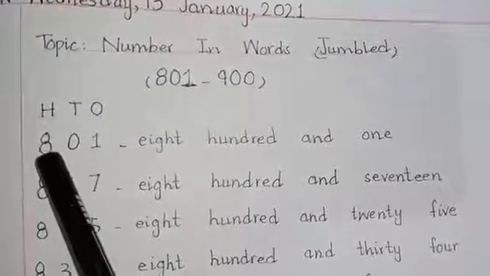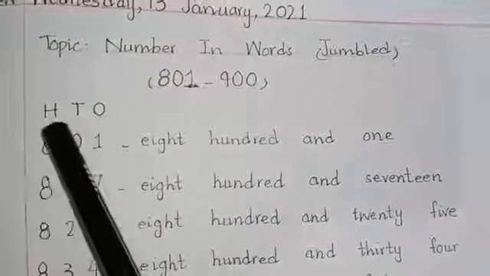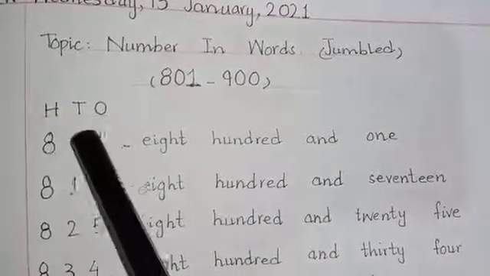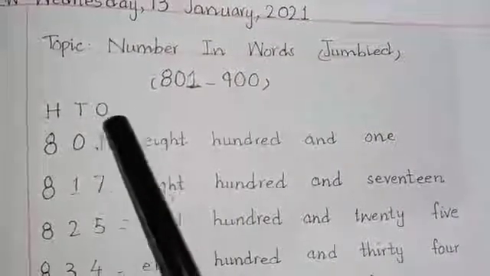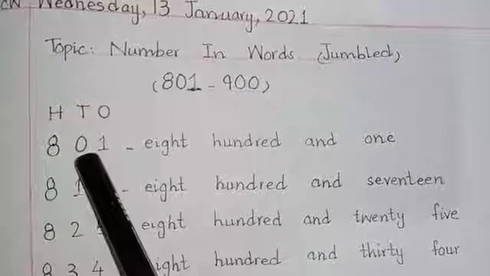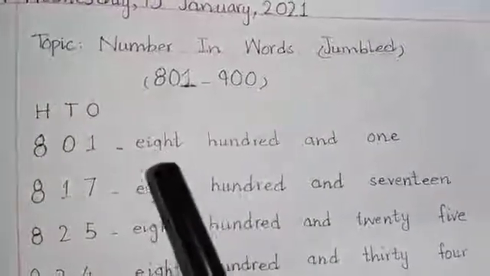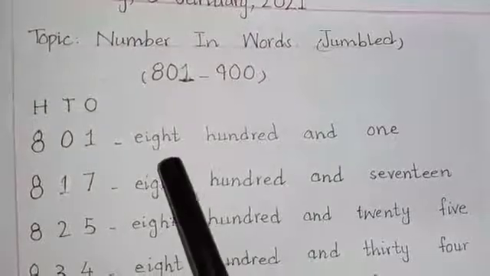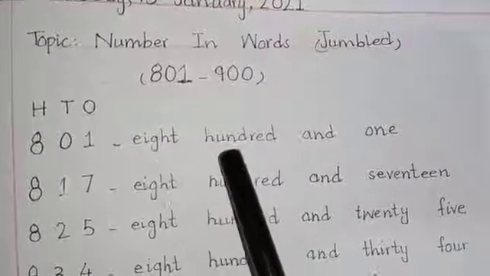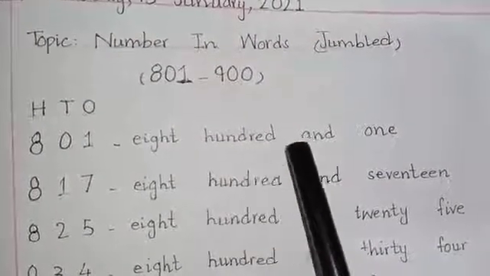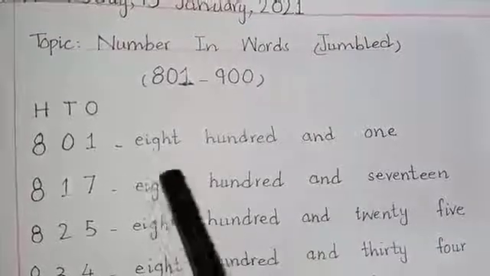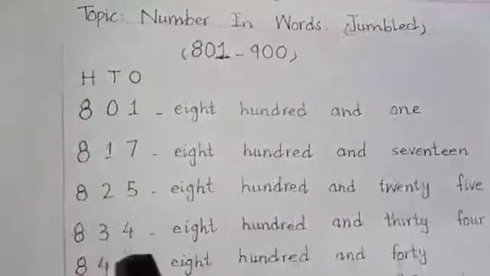Look at this. 8 is in the hundreds column. In the tens column it's 0 and in the ones column it is 1. So it becomes 801. Now we write it in words. It's 8, E-I-G-H-T, 8, H-U-N-D-R-E-D, 100, A-N-D, O-N-E, 1, 801.